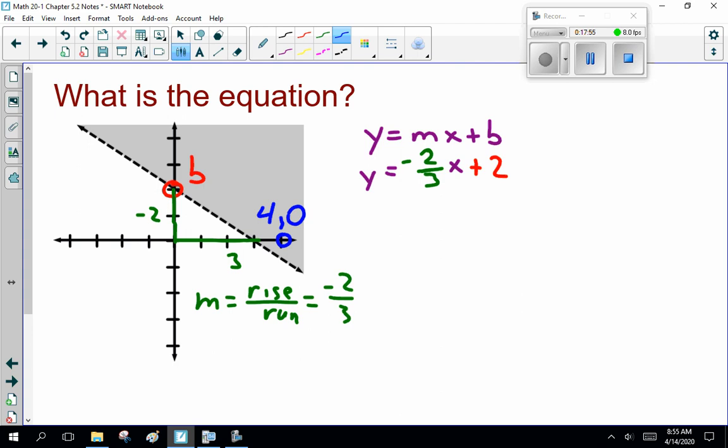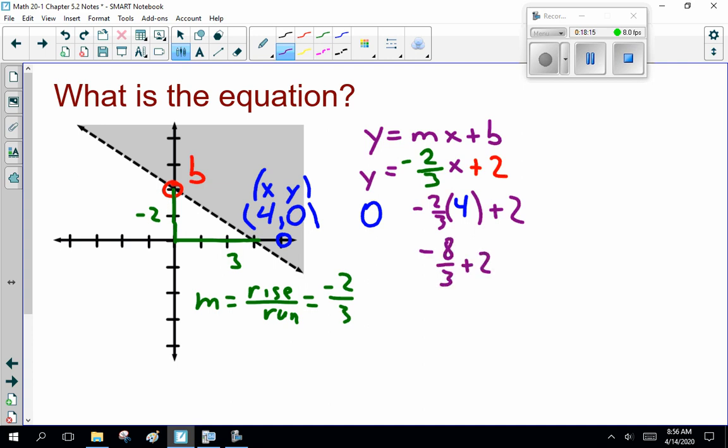So every time I see x, I replace it with 4. Every time I see y, I replace it with 0. Now, minus 2/3 plus 2. So what is minus 2/3 of 4? Well, that's minus 8/3, plus 2.